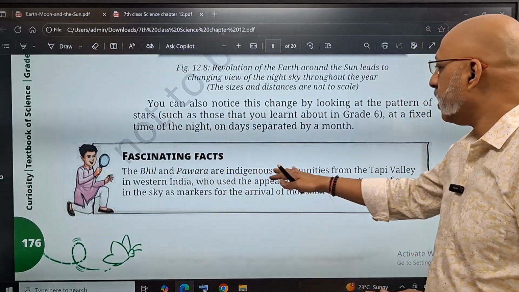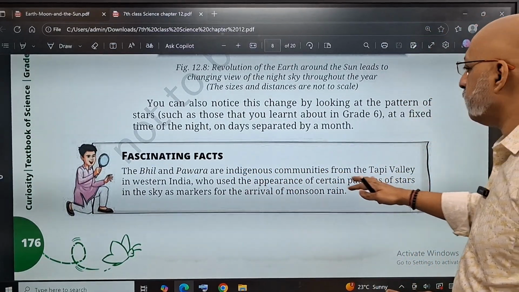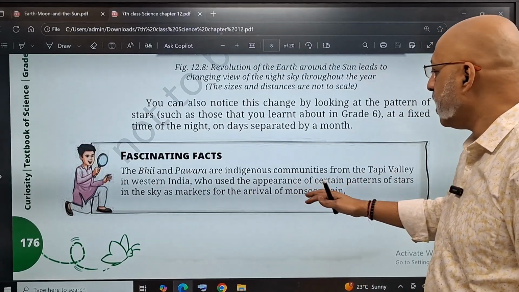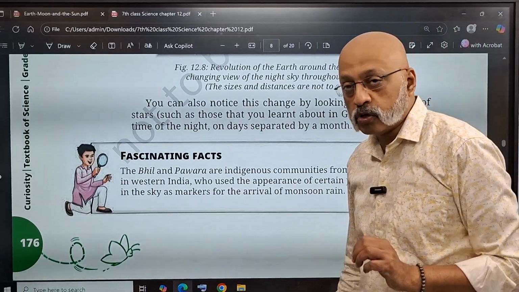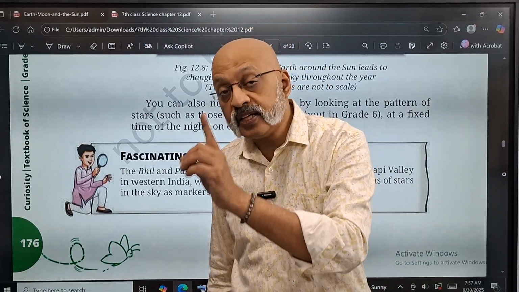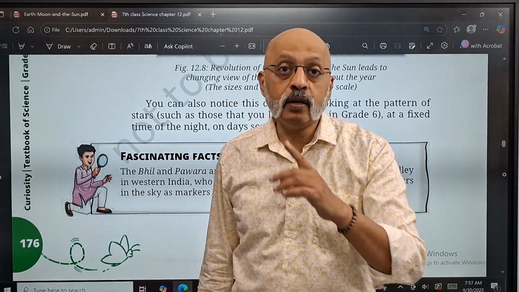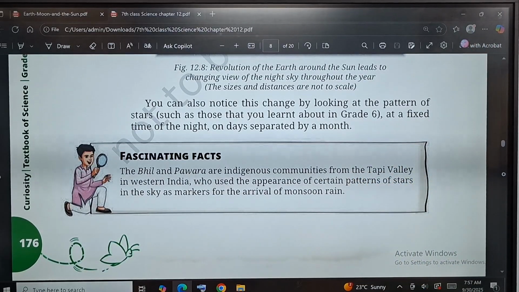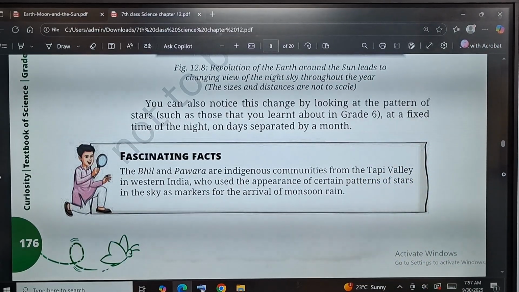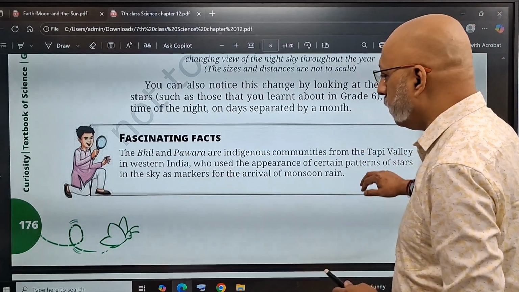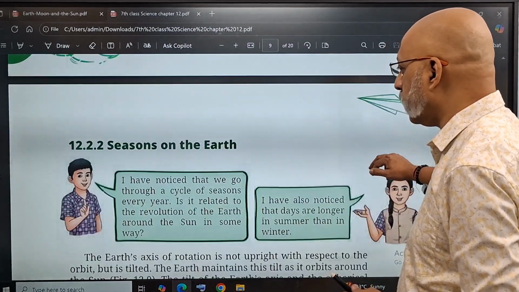The Bhil and Pawara are indigenous communities from the Tapi Valley in western India who use the appearance of certain patterns of stars in the sky as markers for the arrival of the monsoon rain. Because you see certain stars and you get an idea that, okay, this is the time when the monsoon will arrive in India. So these are all in ancient times when sophisticated machines were not there, gadgets were not there, tools were not there. People would predict the different weather patterns.